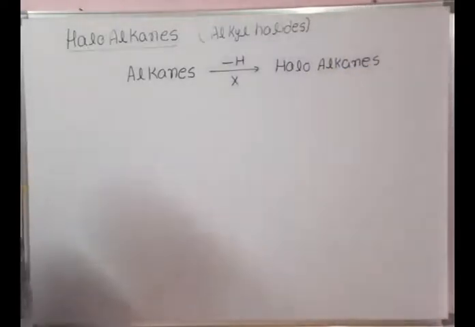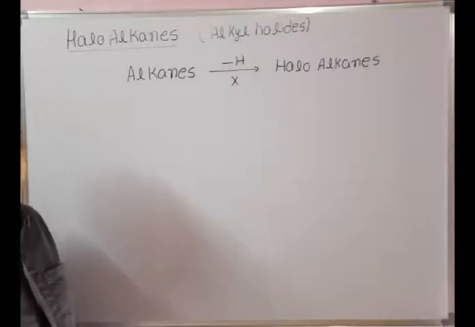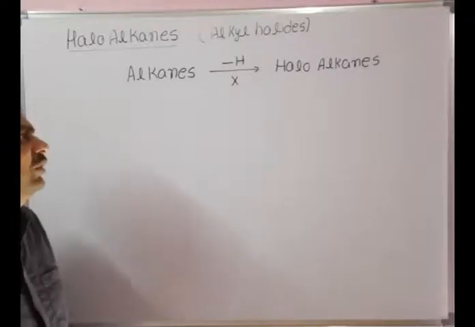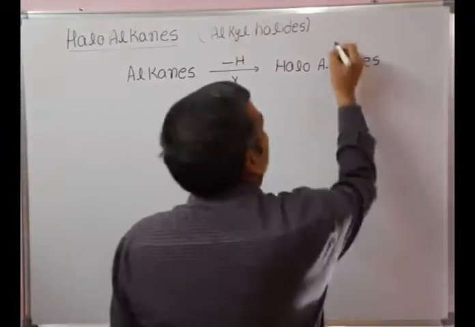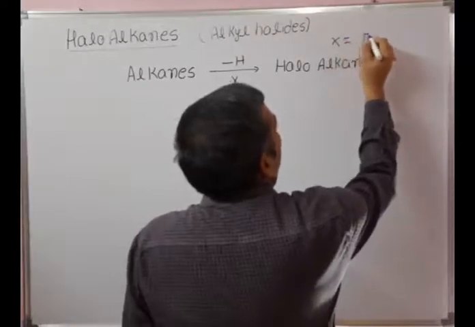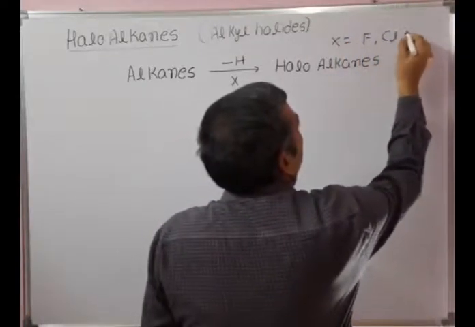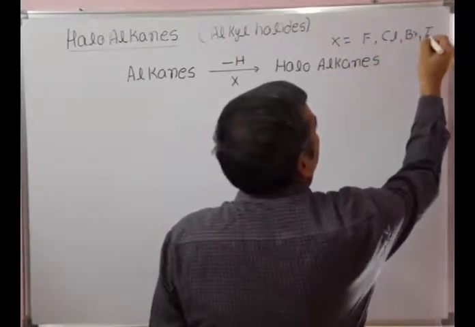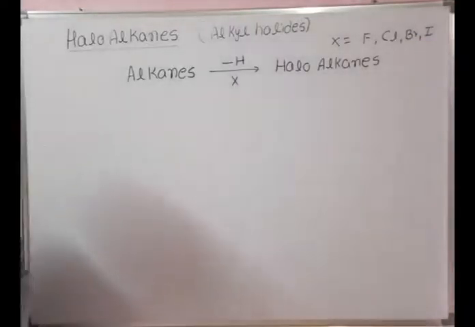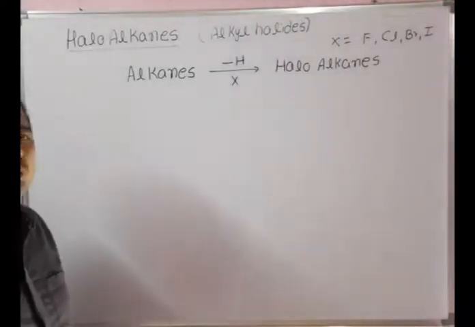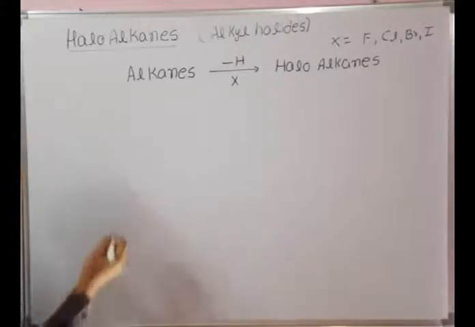So these are the derivatives of the alkanes by replacing hydrogen with halogen, where X is equal to fluoro, chloro, bromo or iodo: fluoroalkane, chloroalkane, bromoalkane or iodoalkane.